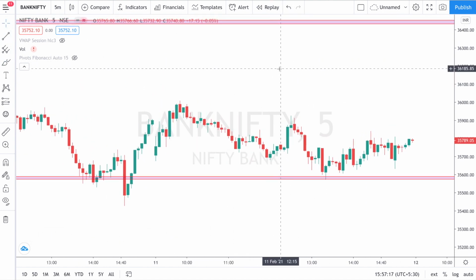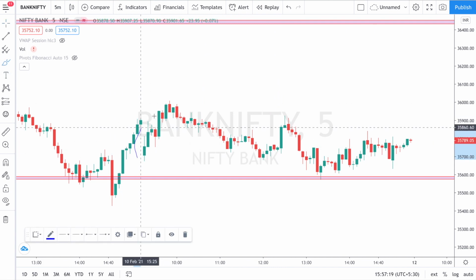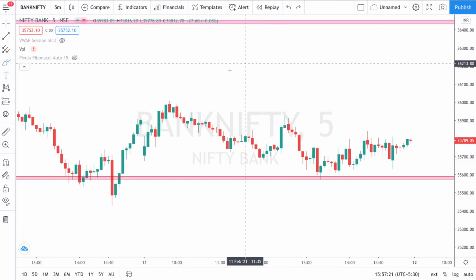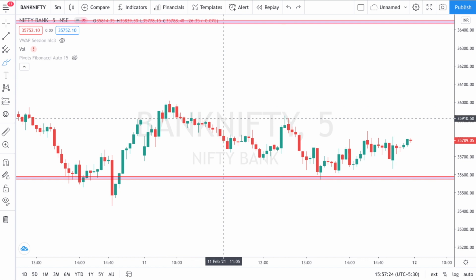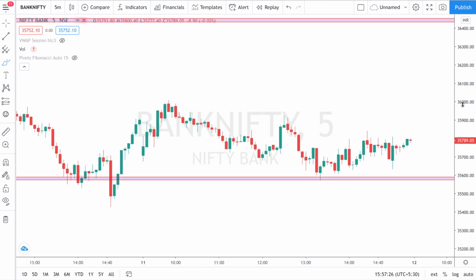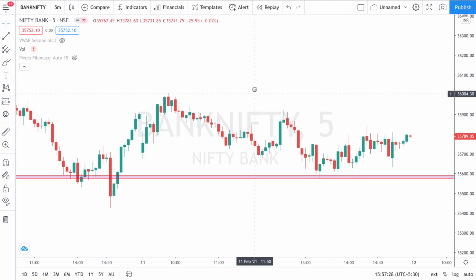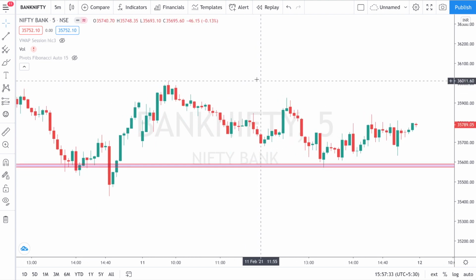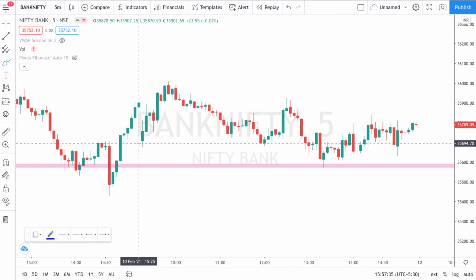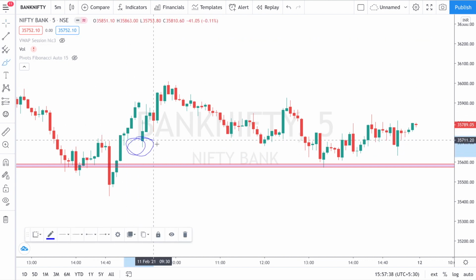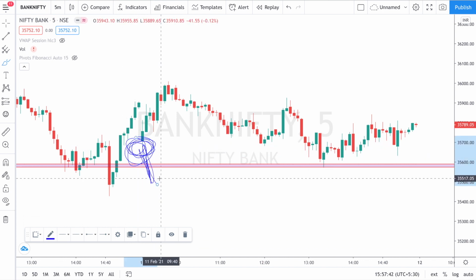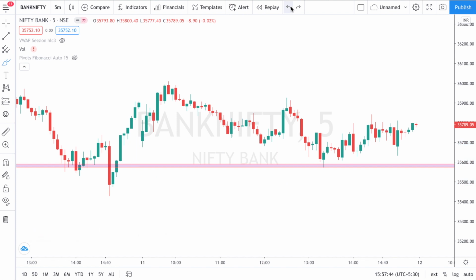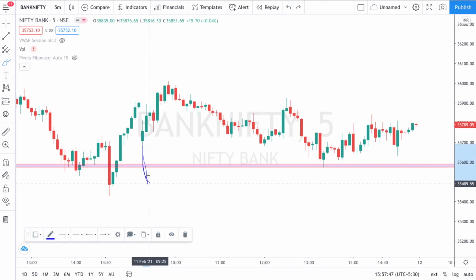Okay, so if you see this, then you can see green candles, right? So if at all Bank Nifty wanted to fall today, see, these are the market psychologies, and these are the things that you need to understand. So if this is how you understand the price, right? If the market wanted to fall today, then even for the first candle itself, it would have broken 35,600. So this is a very simple analysis. The first candle itself, it would have broken 35,600.